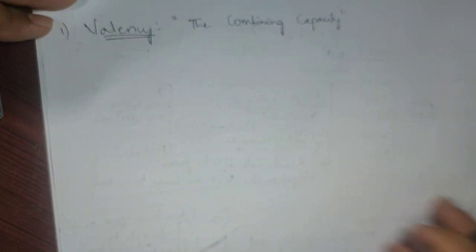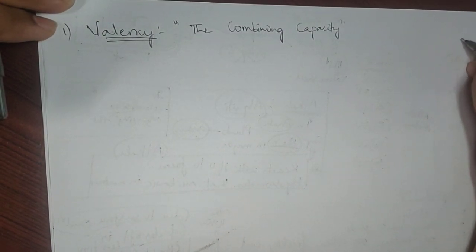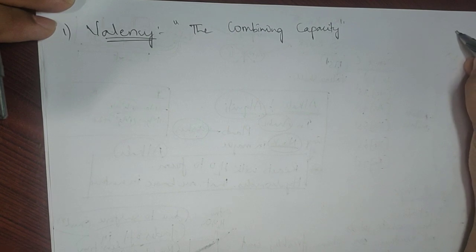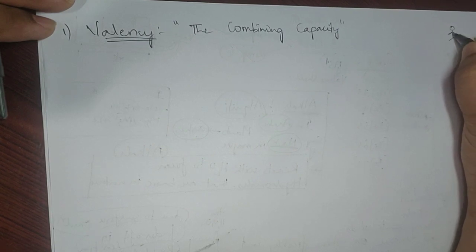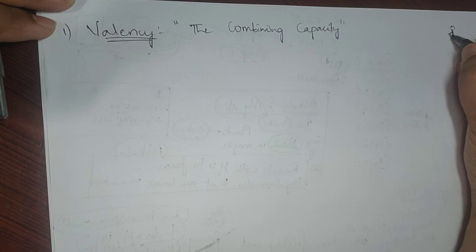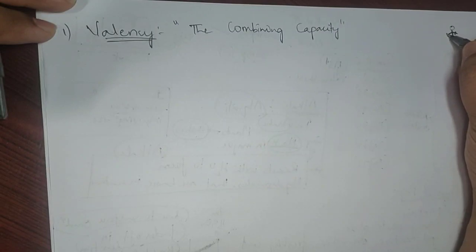How one atom can combine with how many other atoms. Like for example, let's say a lame man, a very lame man, and he is having only one handed fellow. So how many friends' hands can he hold? Only one. Suppose he has only one hand, he can give a handshake only once. For one fellow he can give a handshake at once, right?